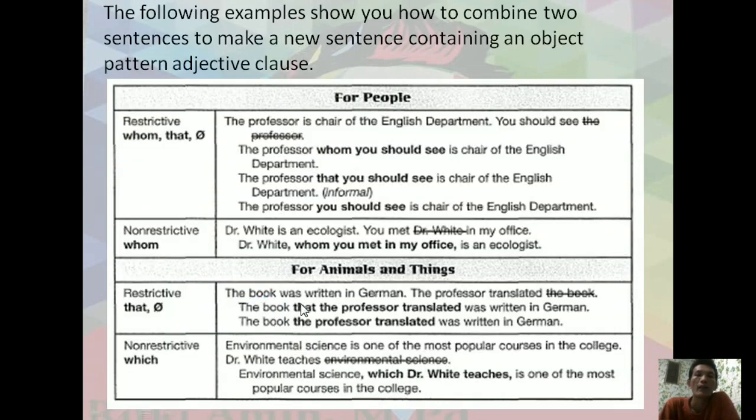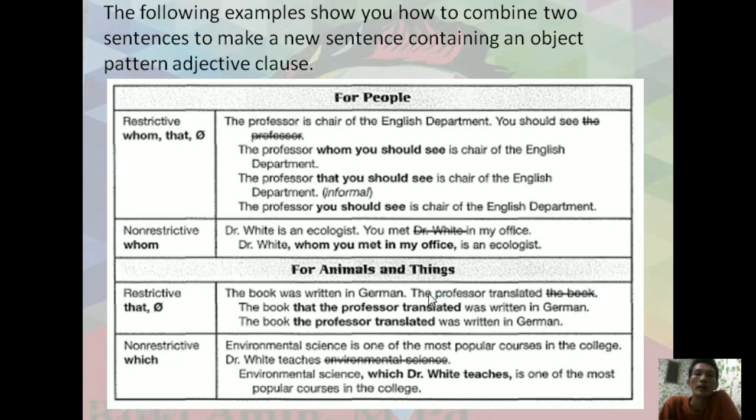And the third, for animals and things, for the verbs using restrictive and non-restrictive. Restrictive first: the book was written in German. The professor translated the book. The book that the professor translated was written in German, and the book the professor translated was written in German. Look at here, there are two sentences we have to find.